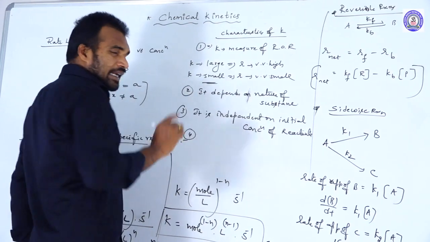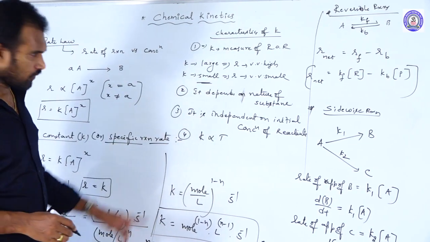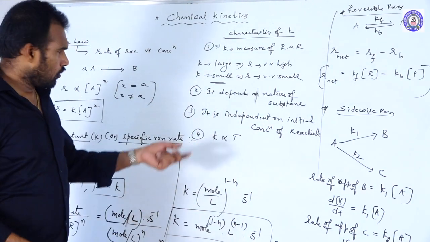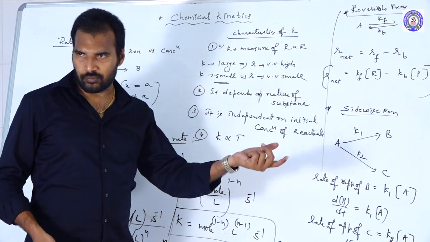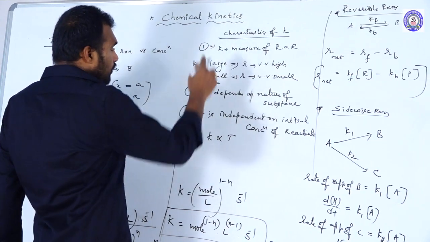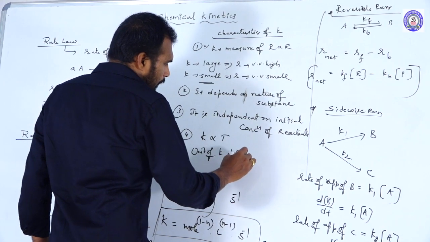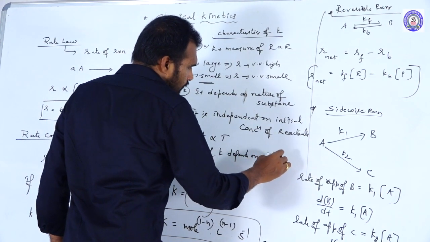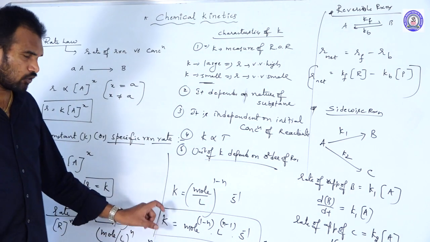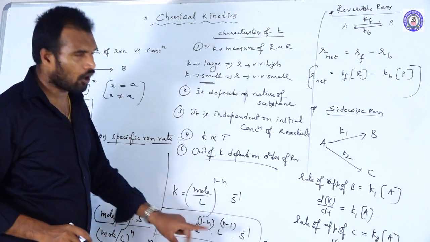And the fourth one: K is directly proportional to absolute temperature. To explain that, we are going to use log K2 by K1 is equal to, we have a formula also, the Clausius-Clapeyron equation. We'll discuss that later. And the next one, the units of K depend on the order of the reaction. Already we discussed here a general formula we use to give the units for the rate constant of any order.